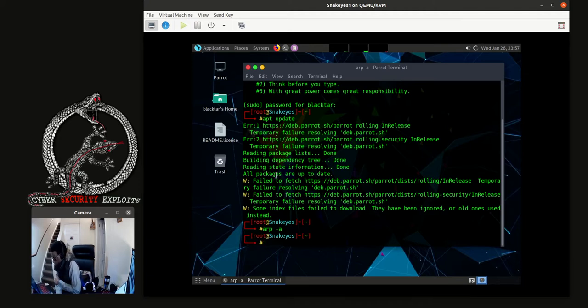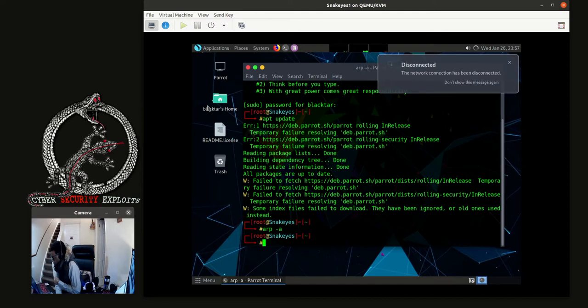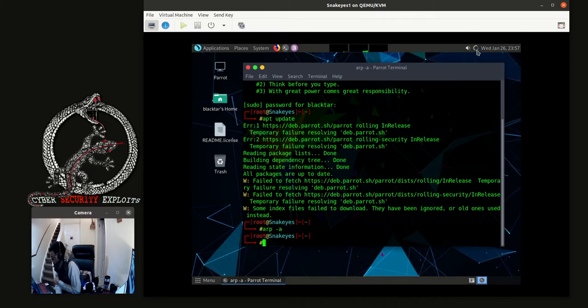So in the next video we'll fix all that, but this is how we install Parrot in QEMU. So here you can see the disconnection message there is trying to connect. So we'll fix that later in the next upcoming video. So with that, I thank you for viewing.